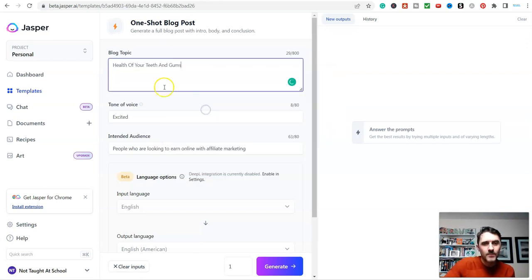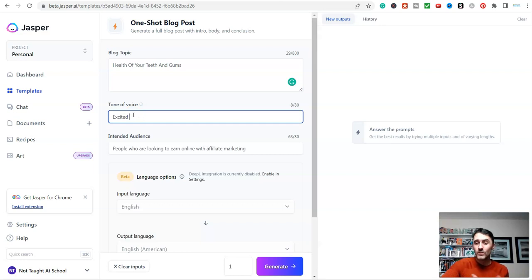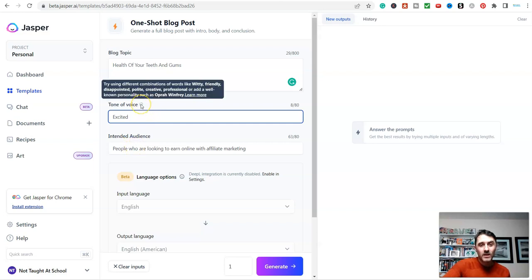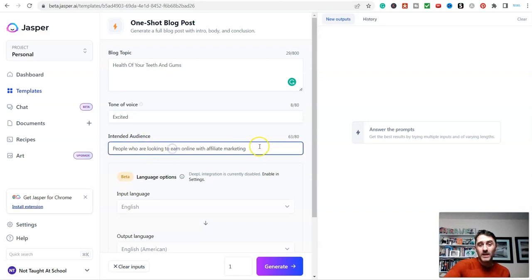So, blog topic. I'm going to paste that in here. Health of your teeth and gums, and then down here we've got tone of voice. I can change this to whatever I want. We can do excited, copywriter, giddy, basically anything. If you click on here as well, it will tell you, look, witty, friendly, disappointed, polite, creative, etc. Come down here, look, who is this article for? People who are looking to, and again, you can change any of this. So let's come in here, people who are looking to have healthy teeth.